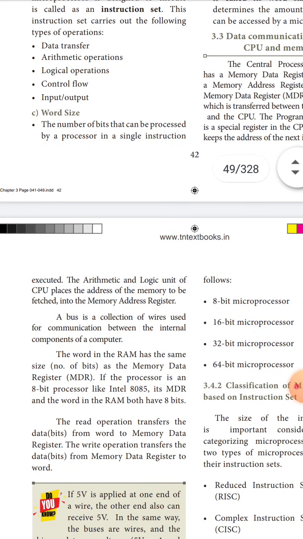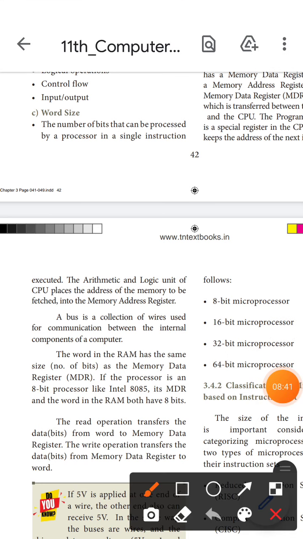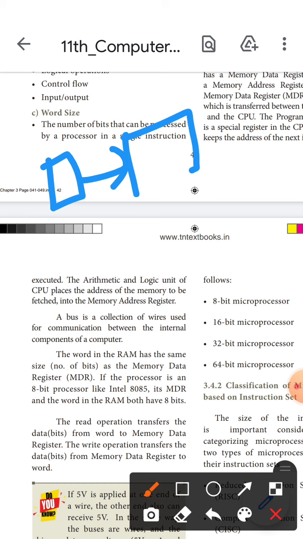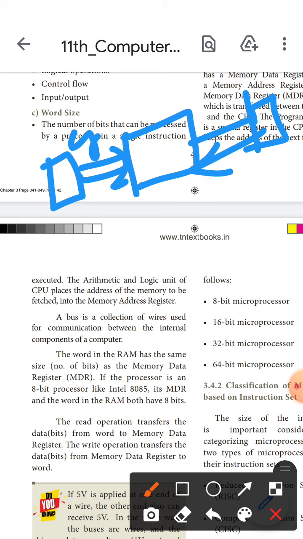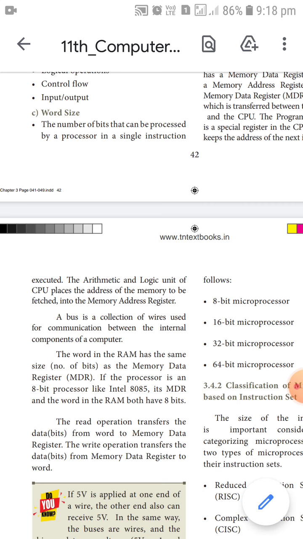The bus means a collection of wires. They transfer data from one part to another part and are used for communication between the internal components of the computer. This is how data moves: one part is connected with another part, so the data goes up and returns. This is the wire connection of the bus communication.